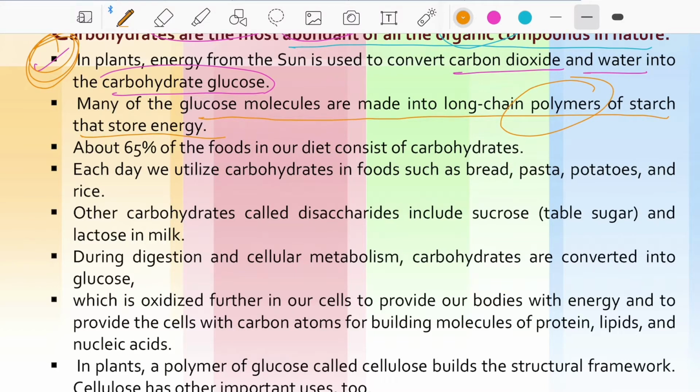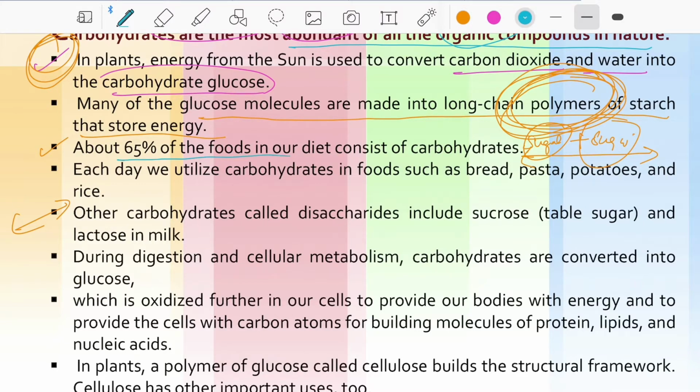Each sugar component is attached to the other sugar component in a chain form. If you take the chain, it is nothing but a polymer. A polymer means a single repeating unit forms a chain. What is a polymer? A polymer is nothing but a repeating unit forming a chain.